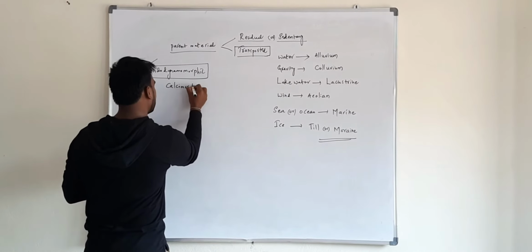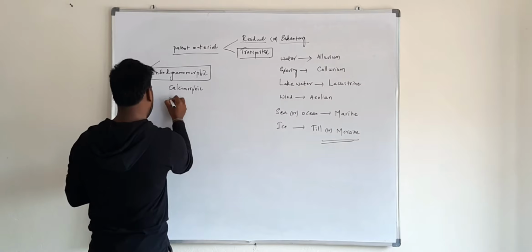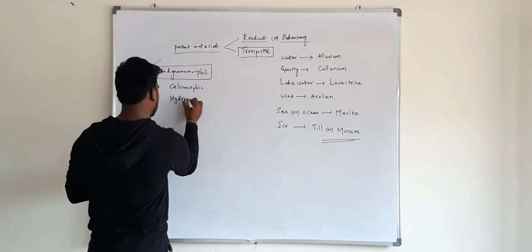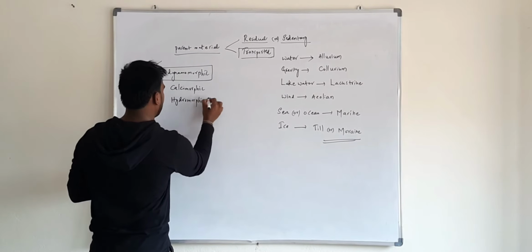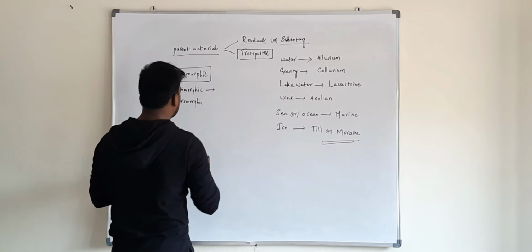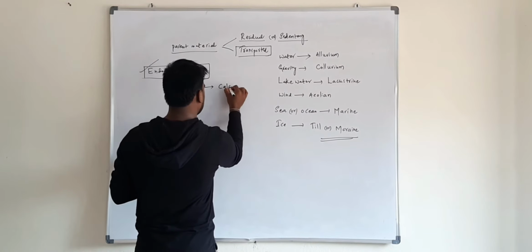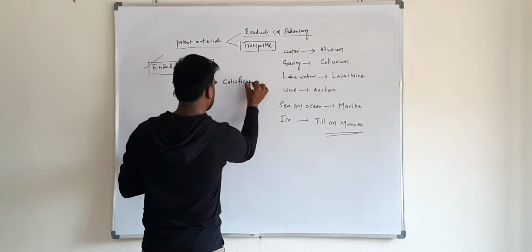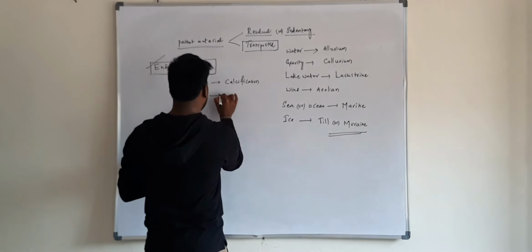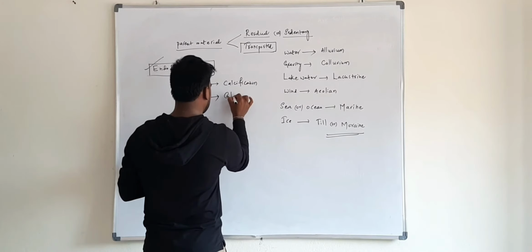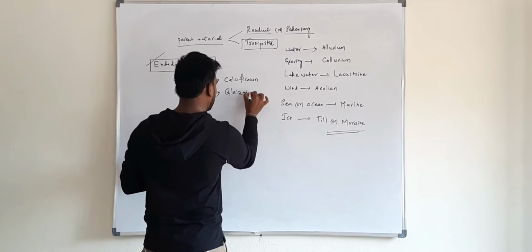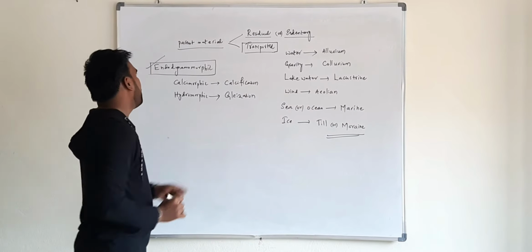Examples of endodynamomorphic soils are calcimorphic and hydromorphic. As we know, calcimorphic soils are formed due to calcification. Hydromorphic soils are formed due to glaciation. So this is all about parent material.